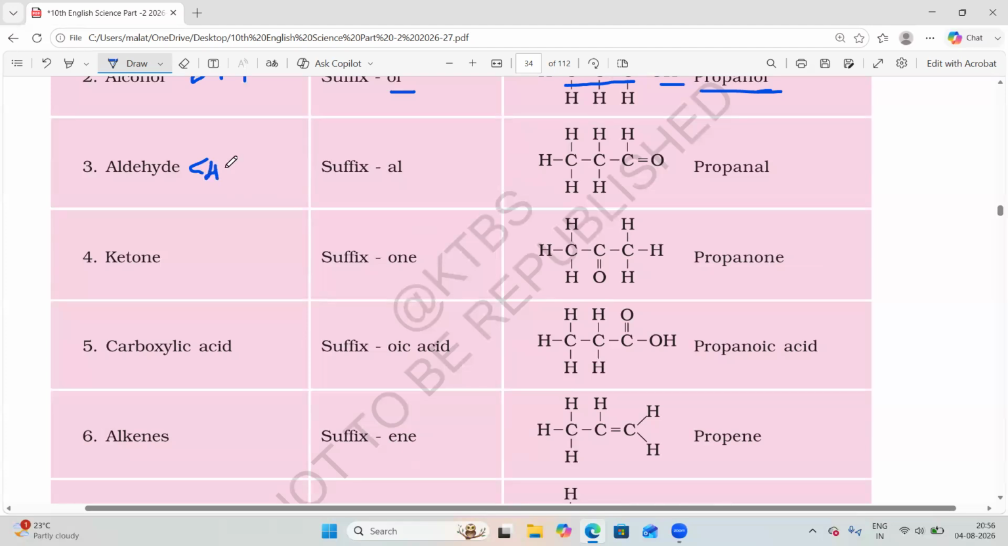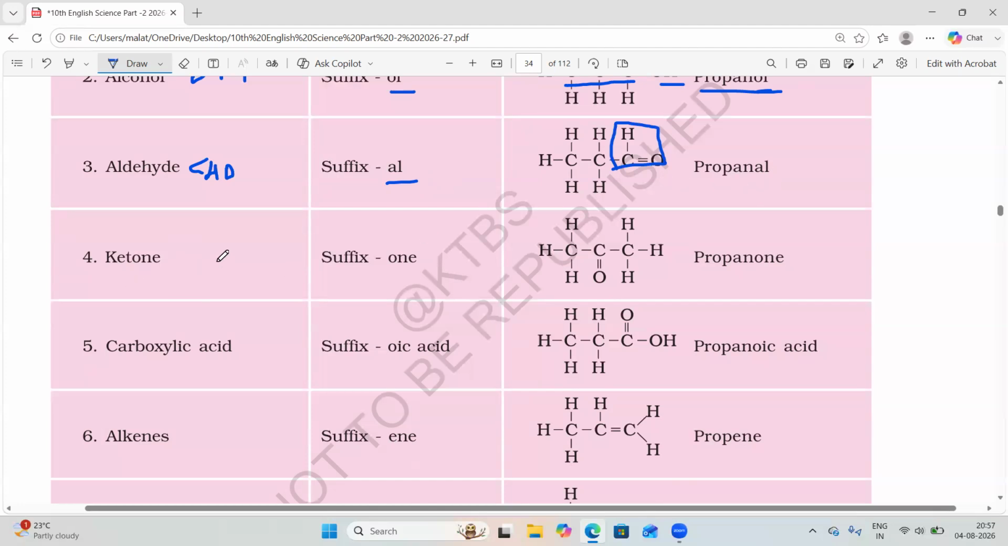CHO group is present. So that is aldehyde. Above we studied, if the aldehyde group is present, you should write the suffix AL. So if you observe this, here the functional group is CHO. Here there are 3 carbon atoms, propane. Then we have to remove E and write the suffix AL. So 3 carbon atoms, propane, remove E, instead of E we should write AL, propanal.